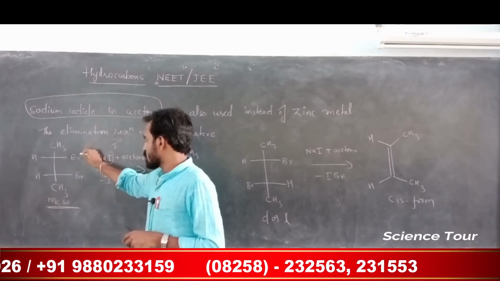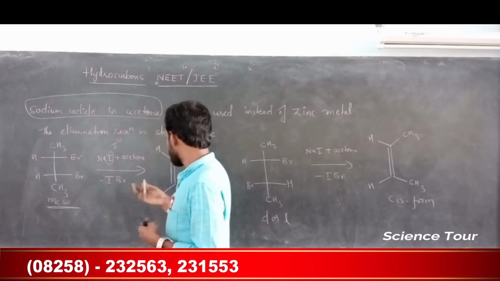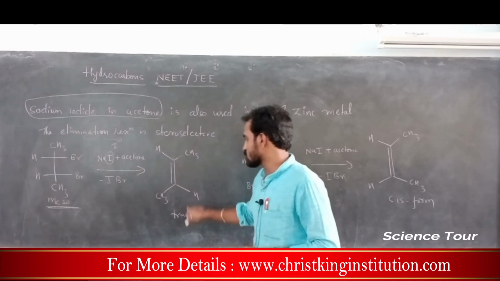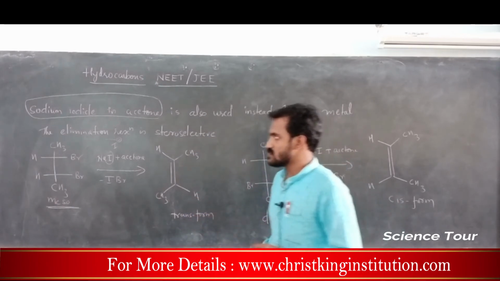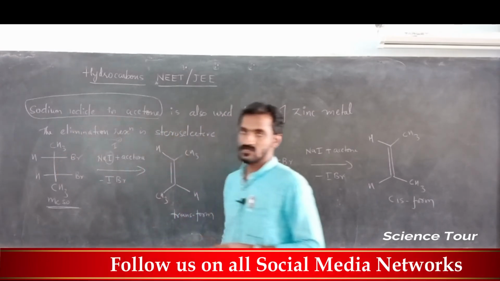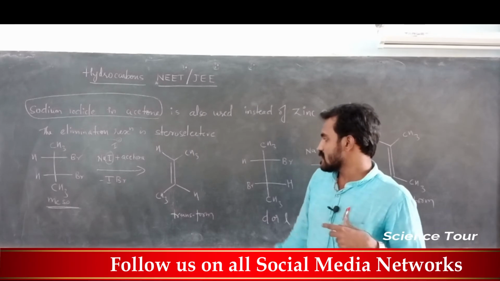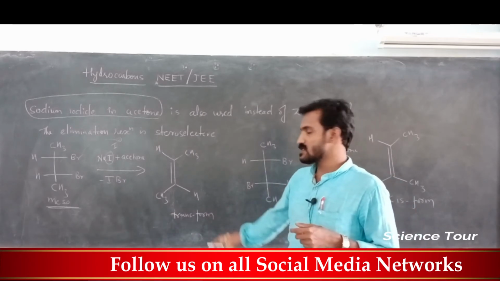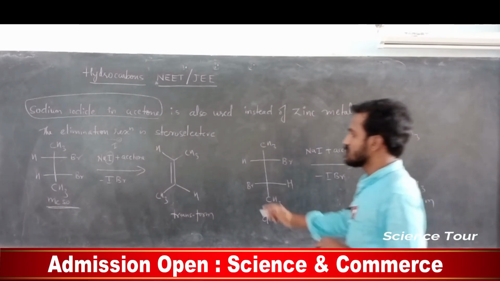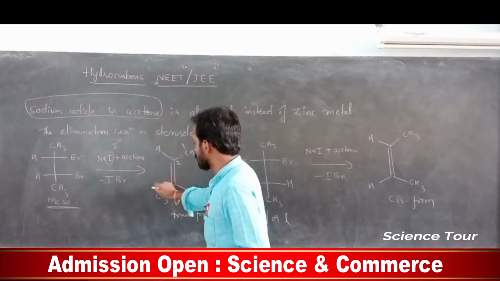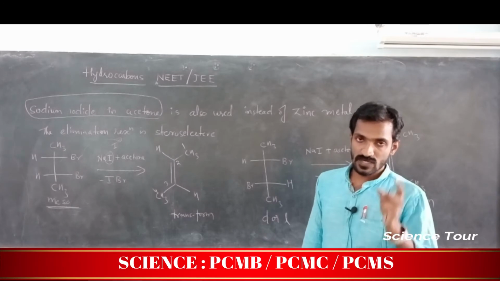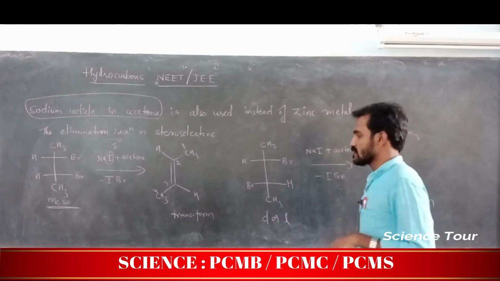This will attack one of the Br and IBr is removed, and like that two times the process will take place, and you will get the product, this one, trans form. Trans form means this bond breaks, this comes out like this and this bond comes out, understood? So you are getting trans alkene, this is not ethene, 1 2 3 4, butene, but-2-ene. This is actually but-2-ene.